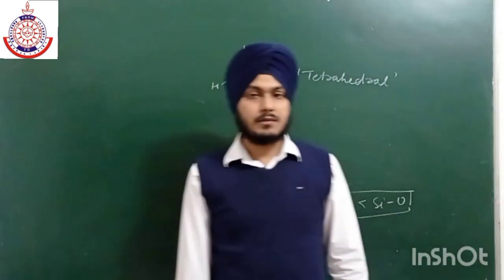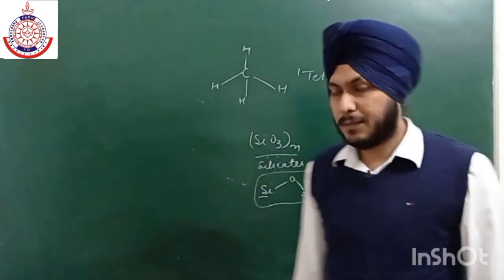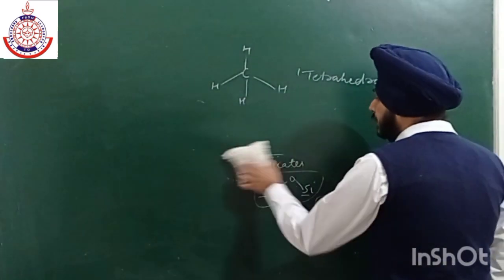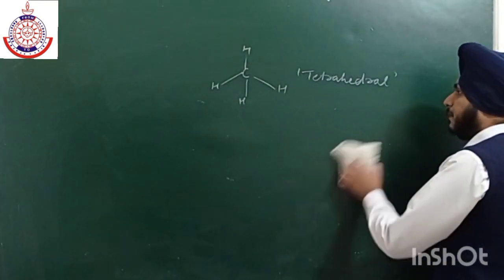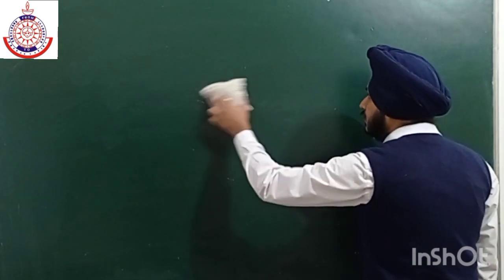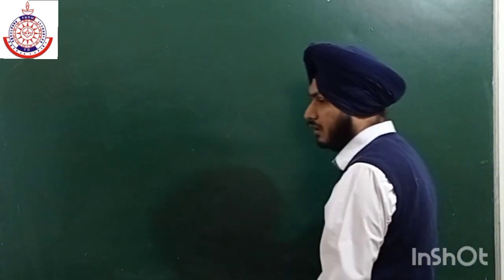Now what about their tendency to form p pi bonding? Only carbon has a tendency to show this p pi bonding, because of its small size. All other elements have a very little tendency to show this p pi bonding.